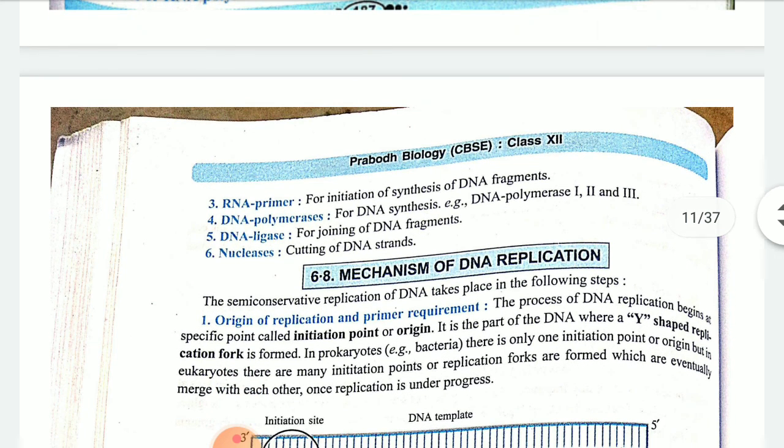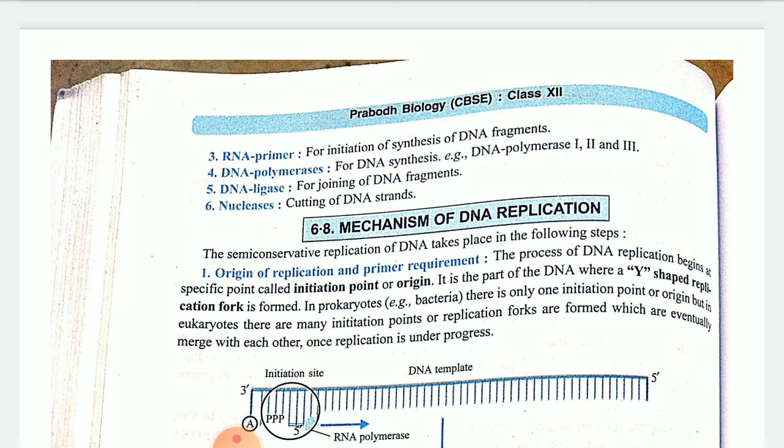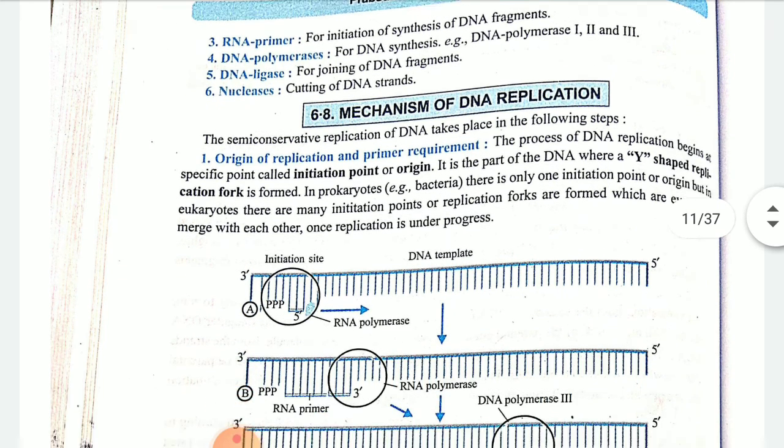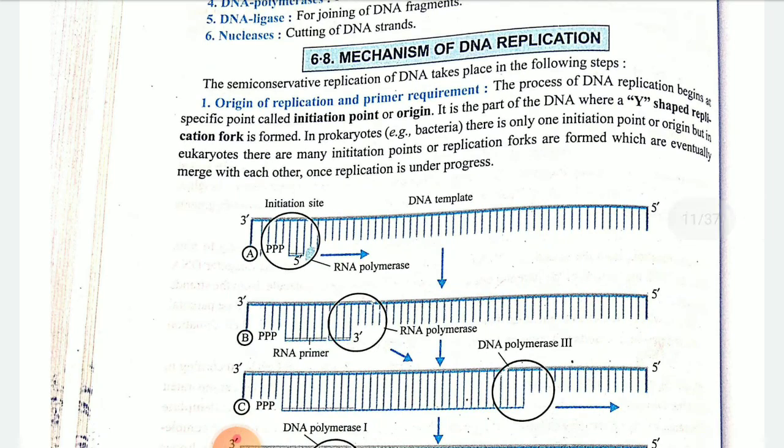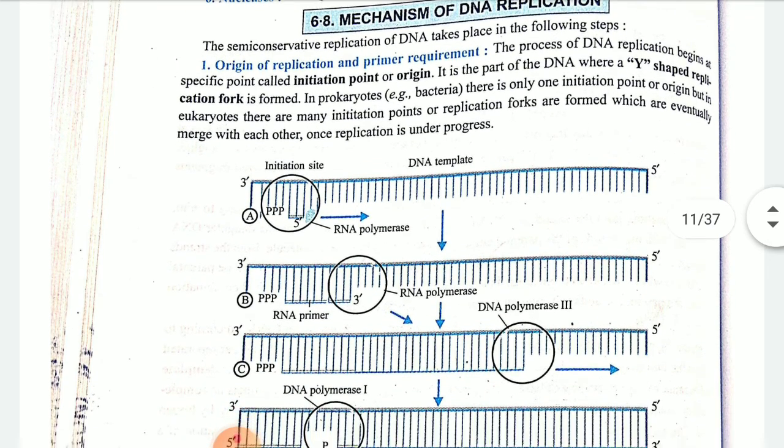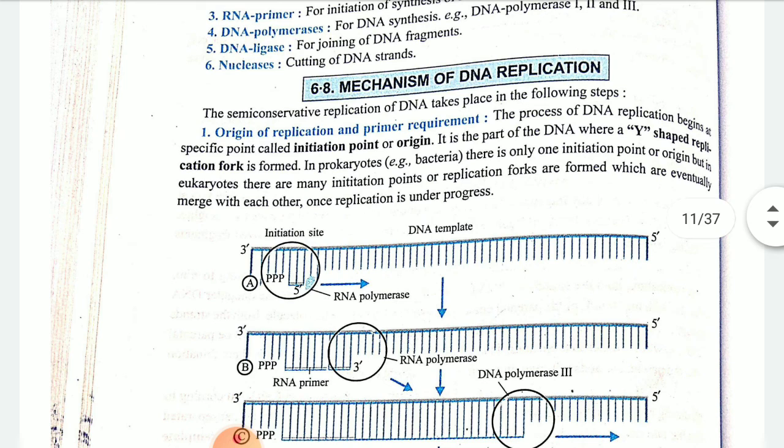Then nuclease, it will go for the proofreading. Before proofreading, this process will be carried out, and it will cut small DNA strands. Then mechanism of DNA replication. Children, this one we will learn in the next class. I hope everybody has understood what I have taught before.